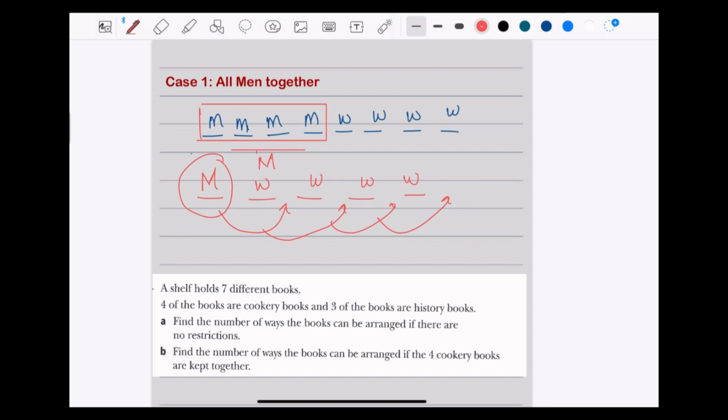So you take down 1, 2, 3, 4, 5, which gives 5 factorial. Since the men in the block can shuffle within themselves, making a different permutation, it is 4 factorial times 5 factorial.